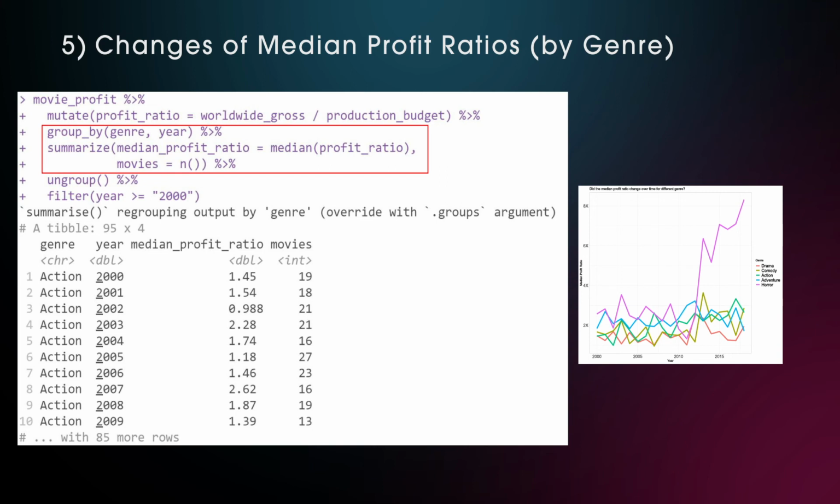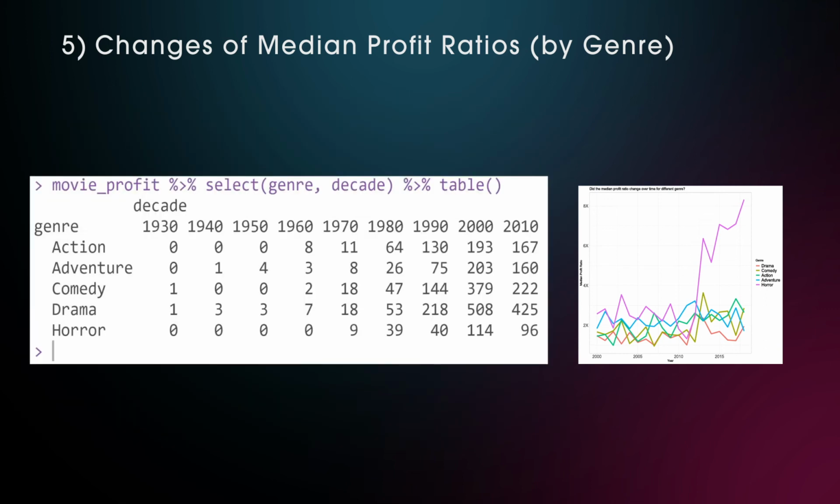As you can see in the results table, because we filtered for the years greater or equal than 2000, we get a median profit ratio for action movies from 2000 till 2018. It is always good to use the n function within summarize to have an idea about how many movies per year and genre the summary statistic, in this case the median profit ratio, is based on. That is the main reason for why I filtered for 2000 and above, as for earlier years the sample size is rather slim. A simple table of genre and decade gives us the sample sizes.